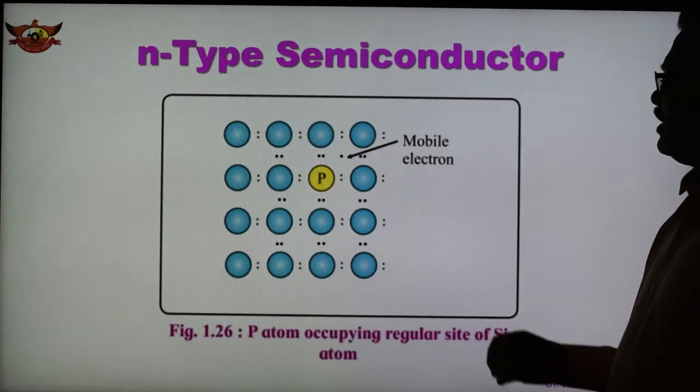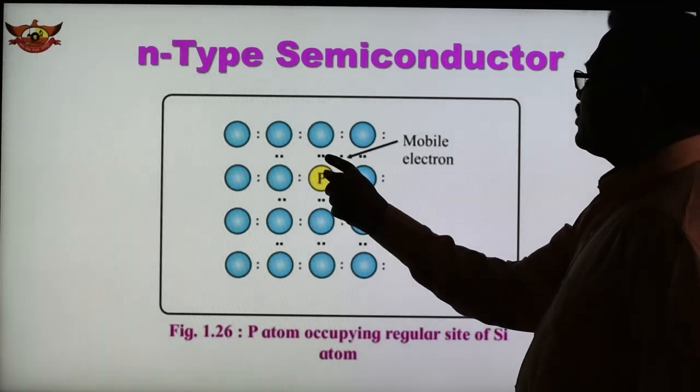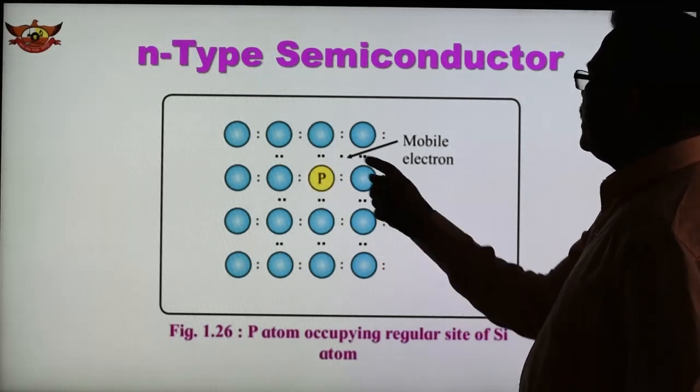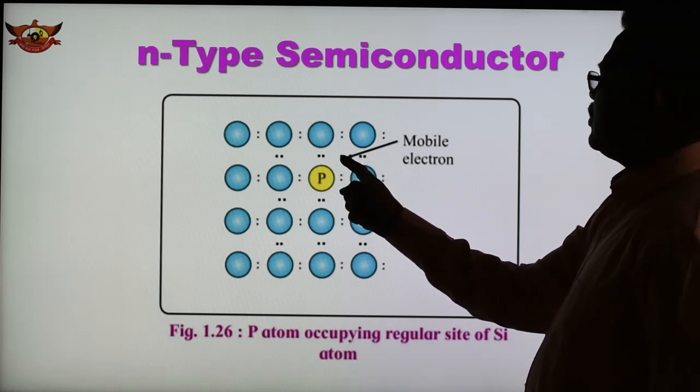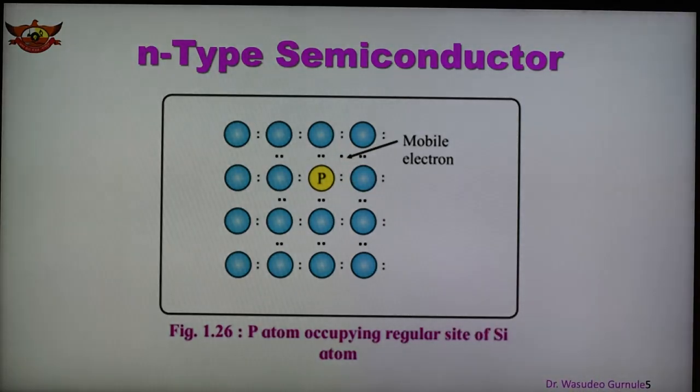5 electrons are in the valence shell. So out of 5, 4 electrons take part in the bonding with the silicon, and 1 extra electron is here. This is the mobile electron. This is the extra electron of phosphorus, because this is the impurity of phosphorus which is added, and the phosphorus atom occupies the regular site of the silicon atom in the lattice.